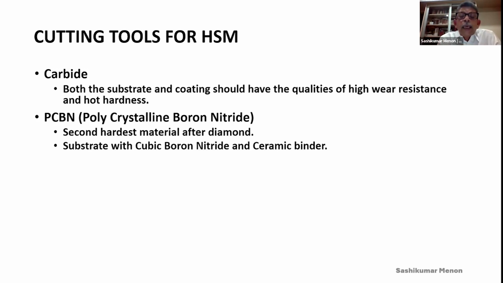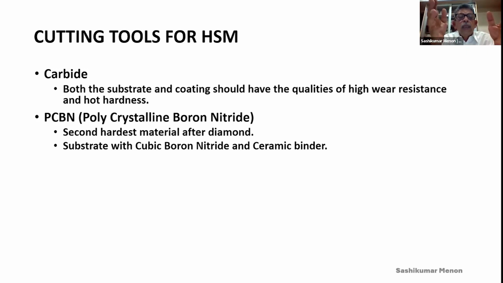Substrate with cubic boron nitride and a ceramic binder. See, any substrate of a cutting tool should have a cutting element and a binder. For example, if you take carbide, it is tungsten carbide and cobalt. Tungsten carbide acts as the thing which cuts, and cobalt acts as the thing which holds the tungsten carbide particles together.